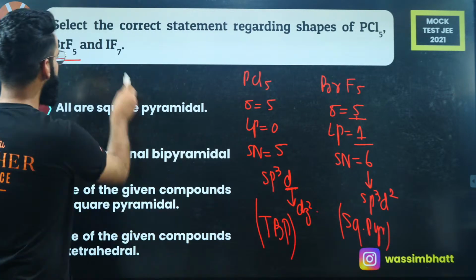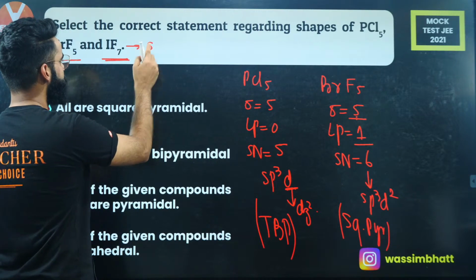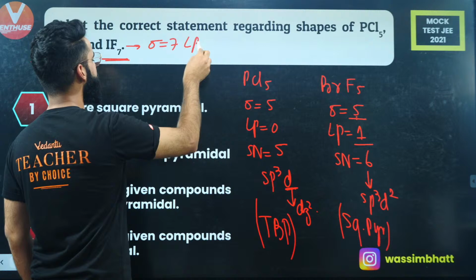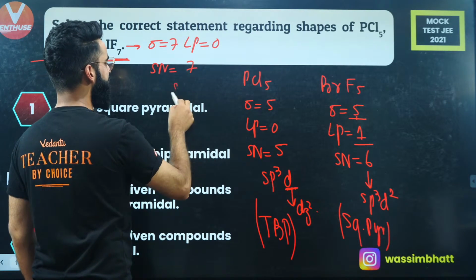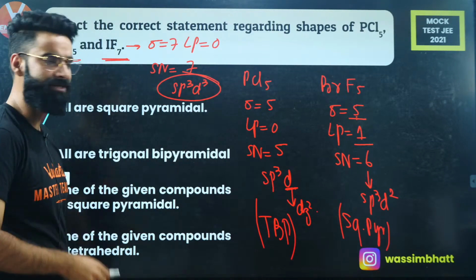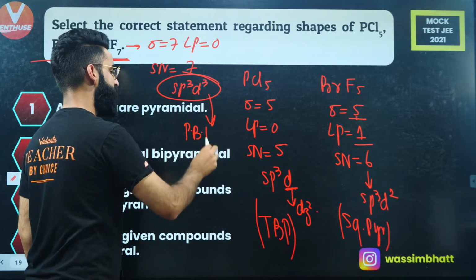Now people, at the end we have got IF7. IF7, as you all must be knowing, it's sp3d3. See, we have got 7 sigma bonds, 0 lone pair on iodine. So steric number over here is 7. So it's going to be sp3d3, right? And the shape is going to be what? Pentagonal bipyramidal. Yes, pentagonal bipyramidal.